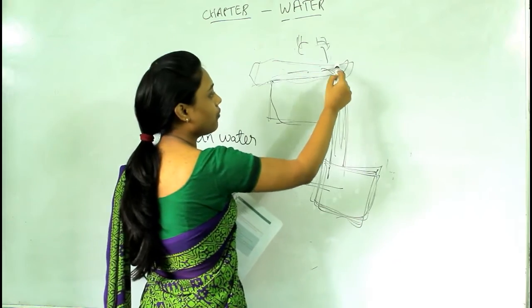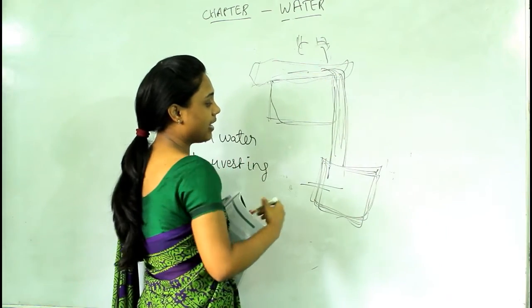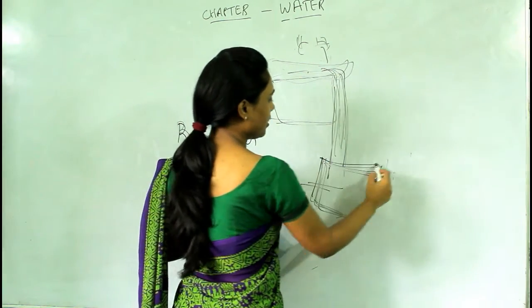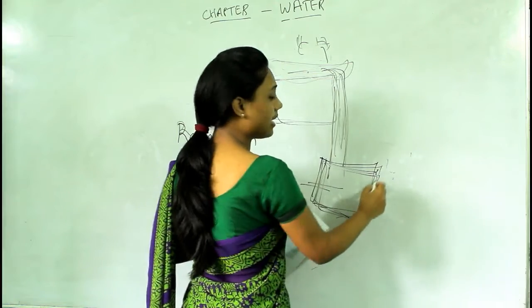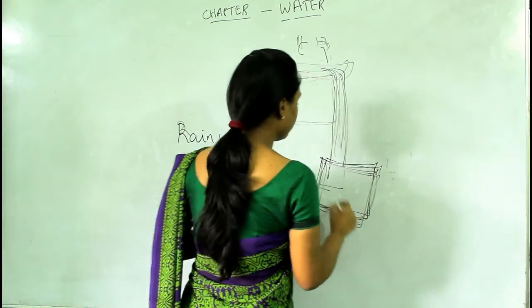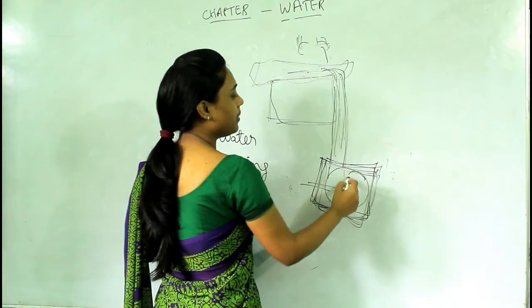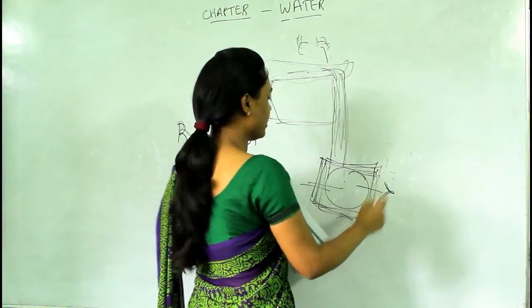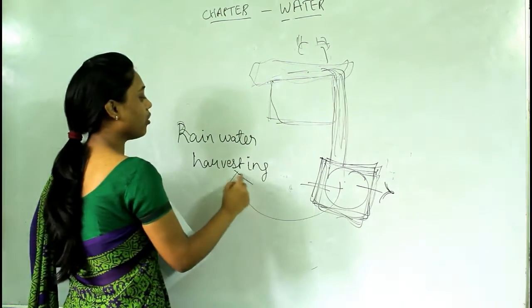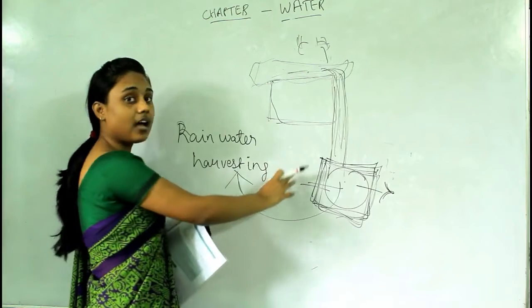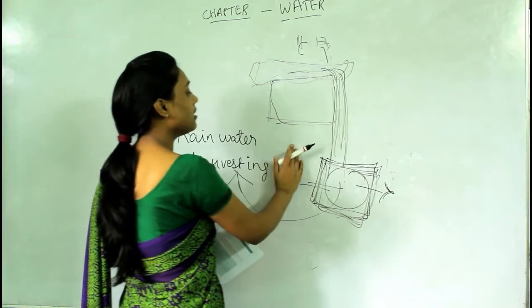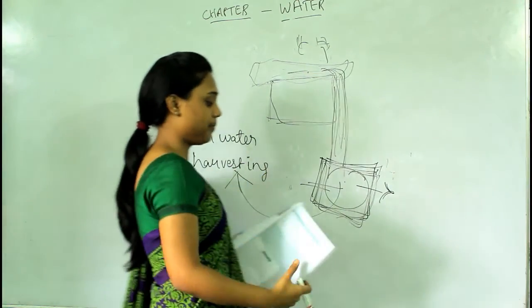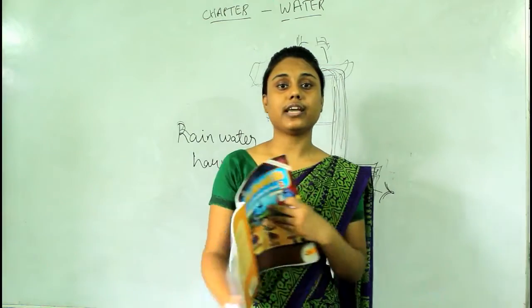The water will flow from this pipeline and you can store it in any tank or in any container. This water can be used in different activities. So this is called rainwater harvesting. This is how we harvest the rainwater. Okay? That's all for today.